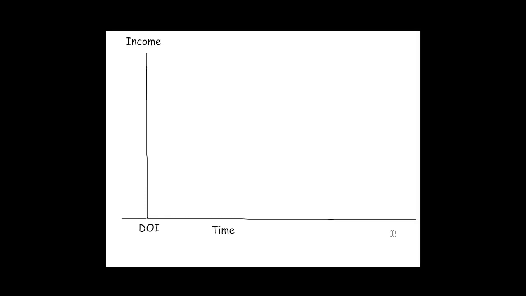I'm going to use a graph to show how compensation is paid. The horizontal axis will be labeled time, the vertical axis will be labeled income, and the date of injury is at the vertical axis. The graph is not to scale. This is just to give you a general idea of how compensation is paid. You will have to refer to tables or charts to get exact numbers.